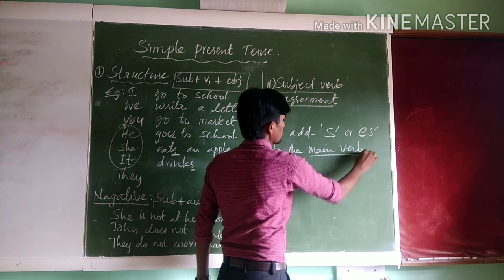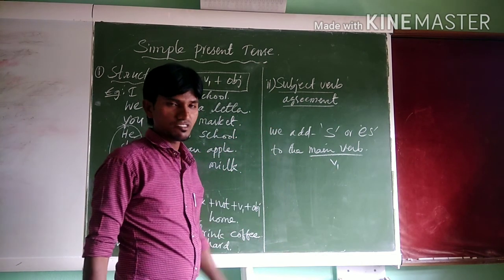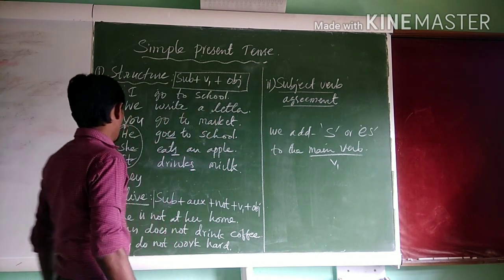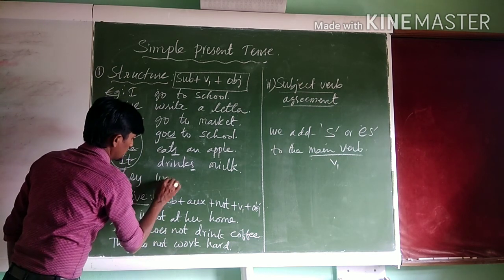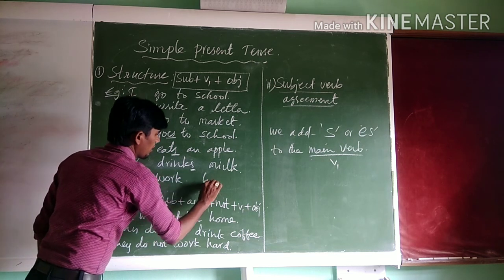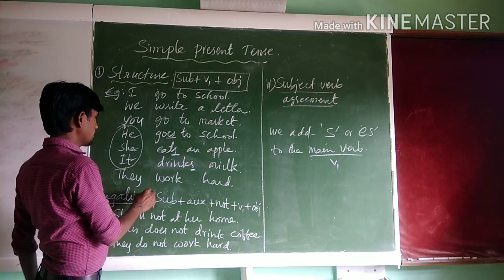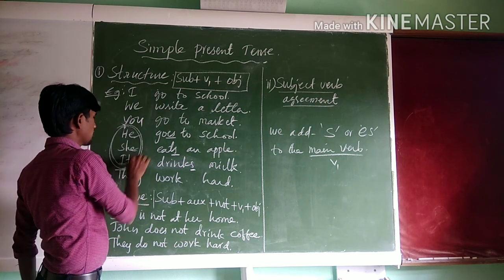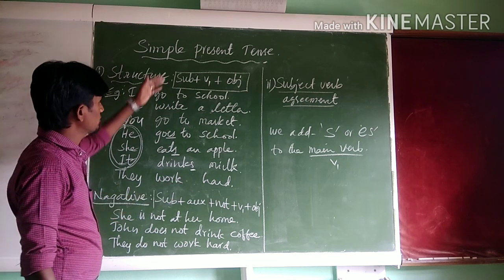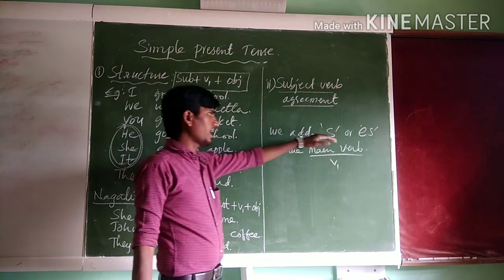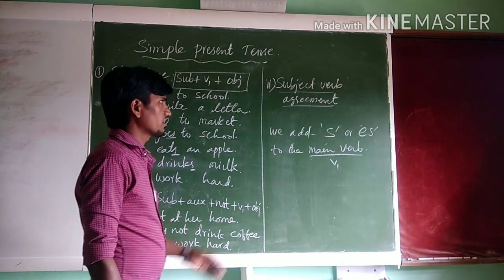The main verb means verb form 1 or root word or principal verb. They work hard. So here only the third person singular takes s or es.